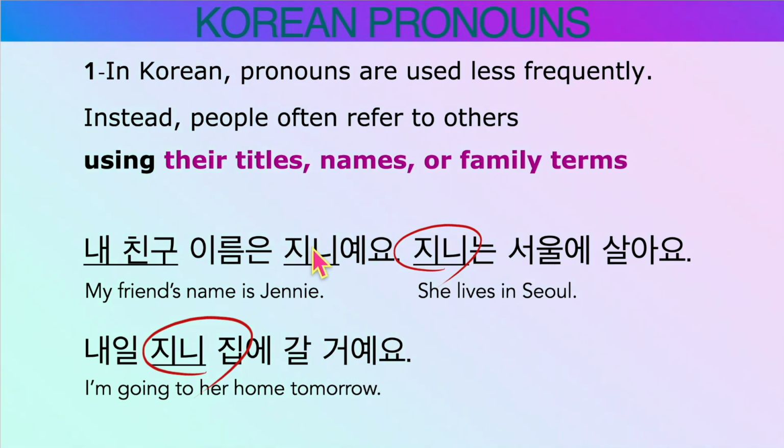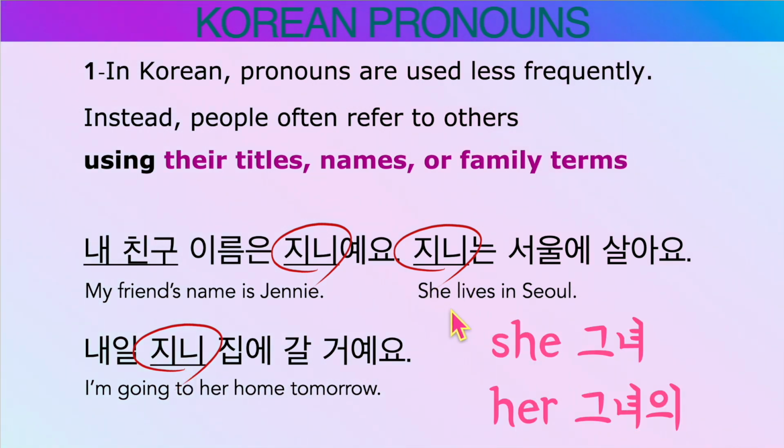So as you see, 진이, 진이, 진이. Her name is used 3 times. She, like 그녀, her, 그녀의 are not used at all. I hear it is similar in Polish language as well. How about in your language?